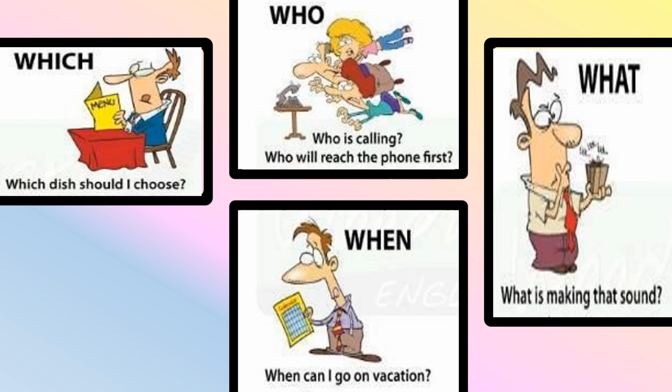Now you see, Myra, all these interrogative sentences are starting with the WH words like which, who, what, where, when. So all the sentences when they start with WH words and end with a question mark, those sentences are interrogative sentences. Very good. Now let's go ahead.